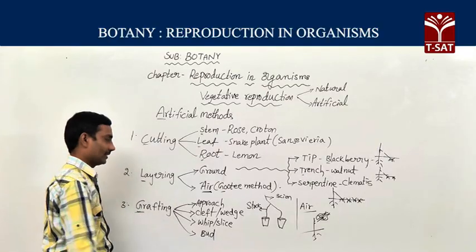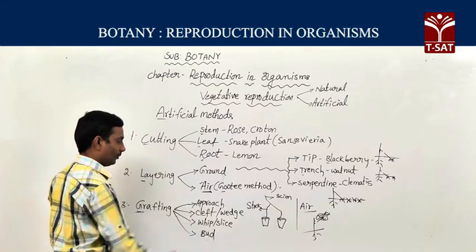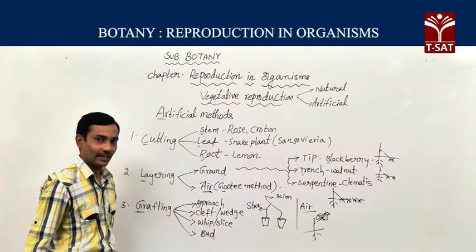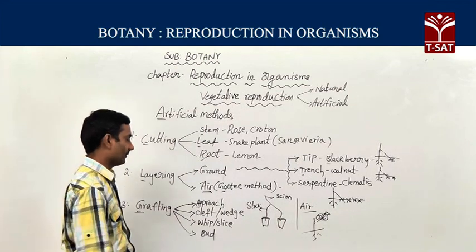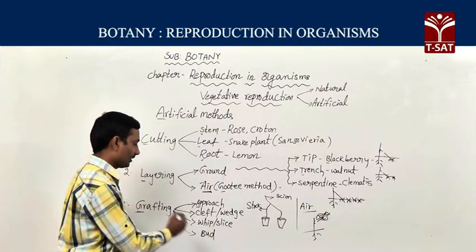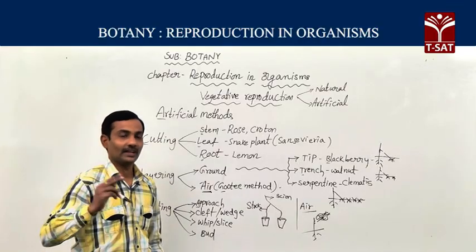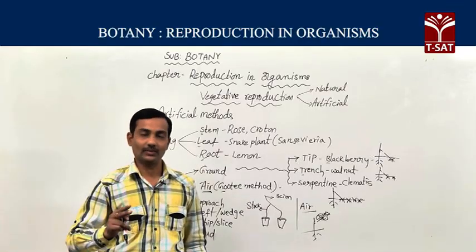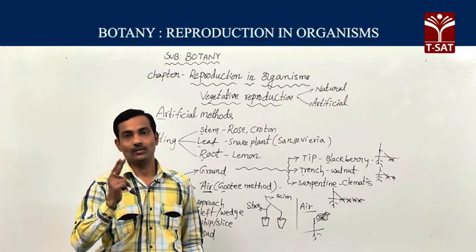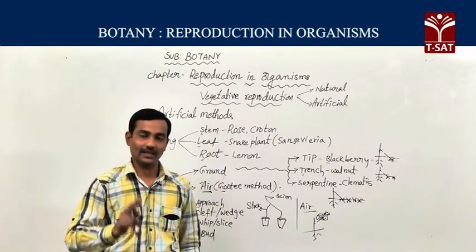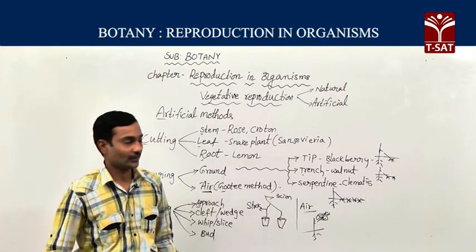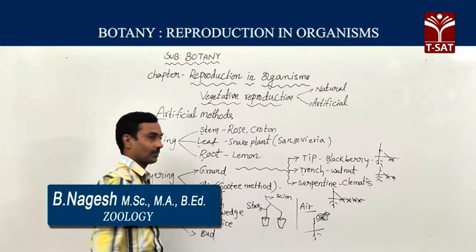The grafting method is divided into 4 different methods: approach grafting, cleft grafting or wedge grafting, whip grafting or slice grafting, and bud grafting. In the grafting method, we can introduce desirable characters of 2 plants belonging to the same species into one single plant.